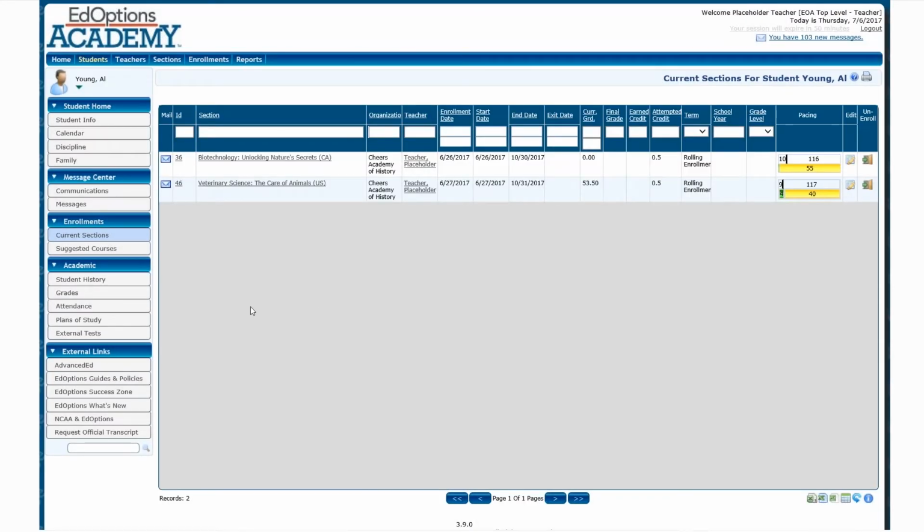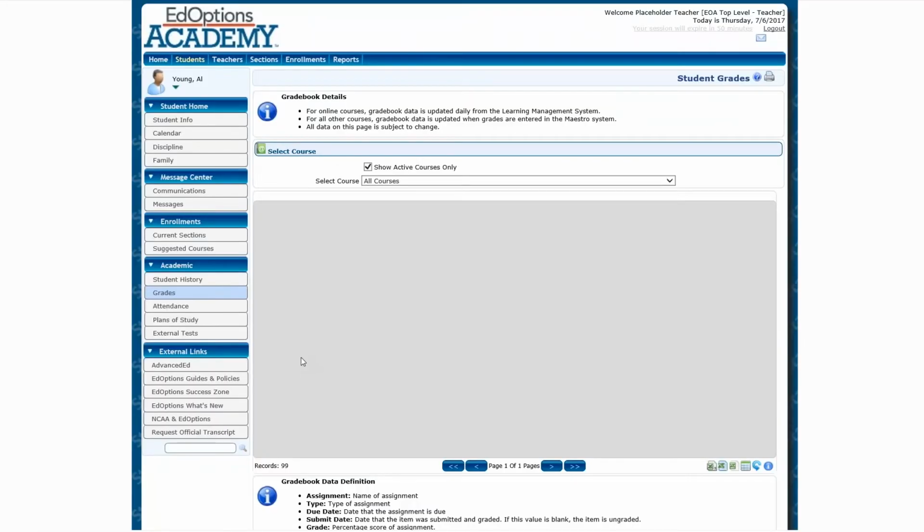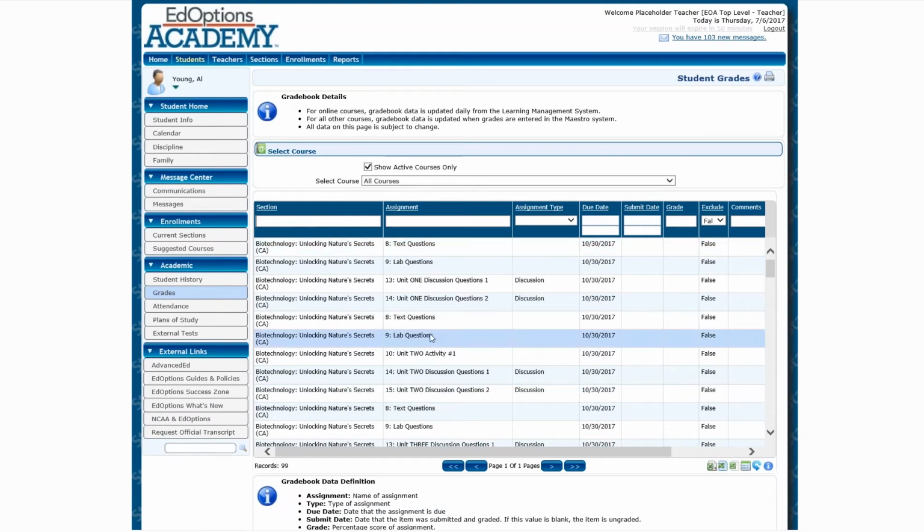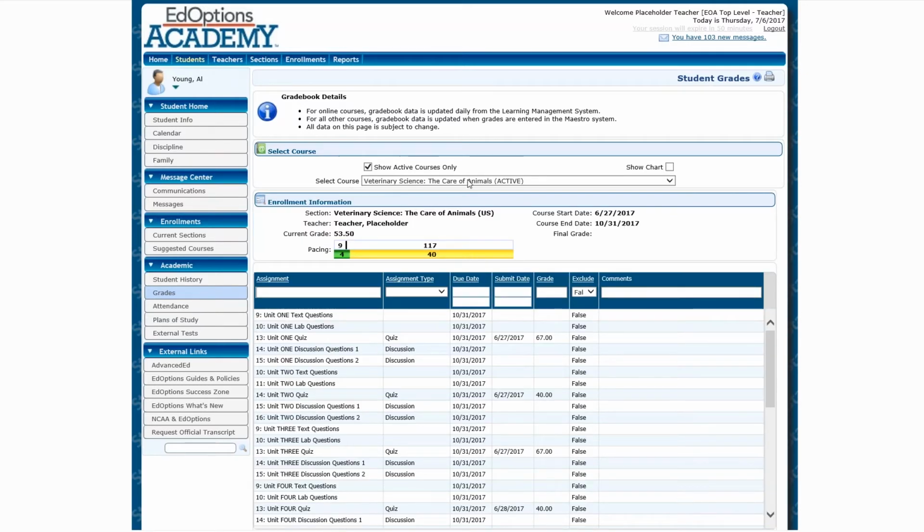All right. The next thing to talk about on Al's student page is his gradebook. So the way that gradebook shows initially is that you have all of the assignments from all of the courses just in one long string. I can also look at assignments according to specific courses. So here I've pulled up veterinary science. I can see that the start date and end date are located here. I can see the current grade, which is the grade of assignments that have been completed thus far, is a 53.5. I can see that pacing and progress bar that I saw on the current sections page, but a little bit bigger.